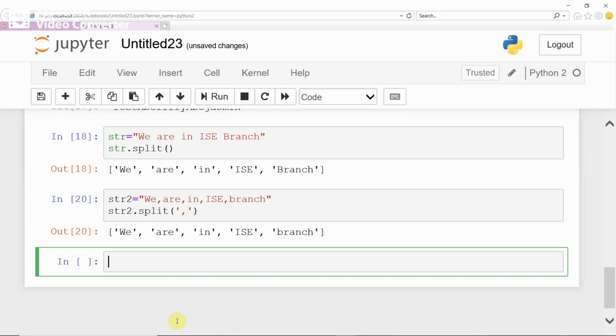Now, you can split the given string with any given character or any given string.